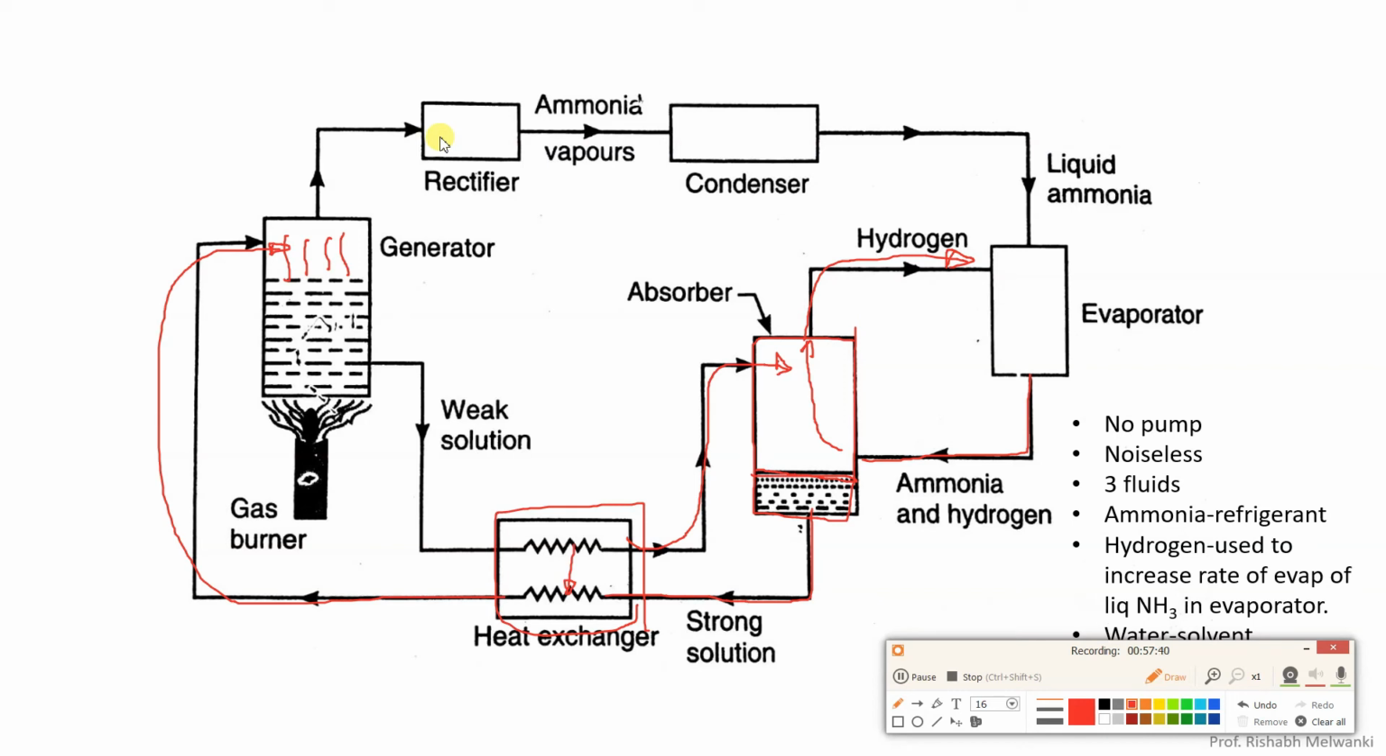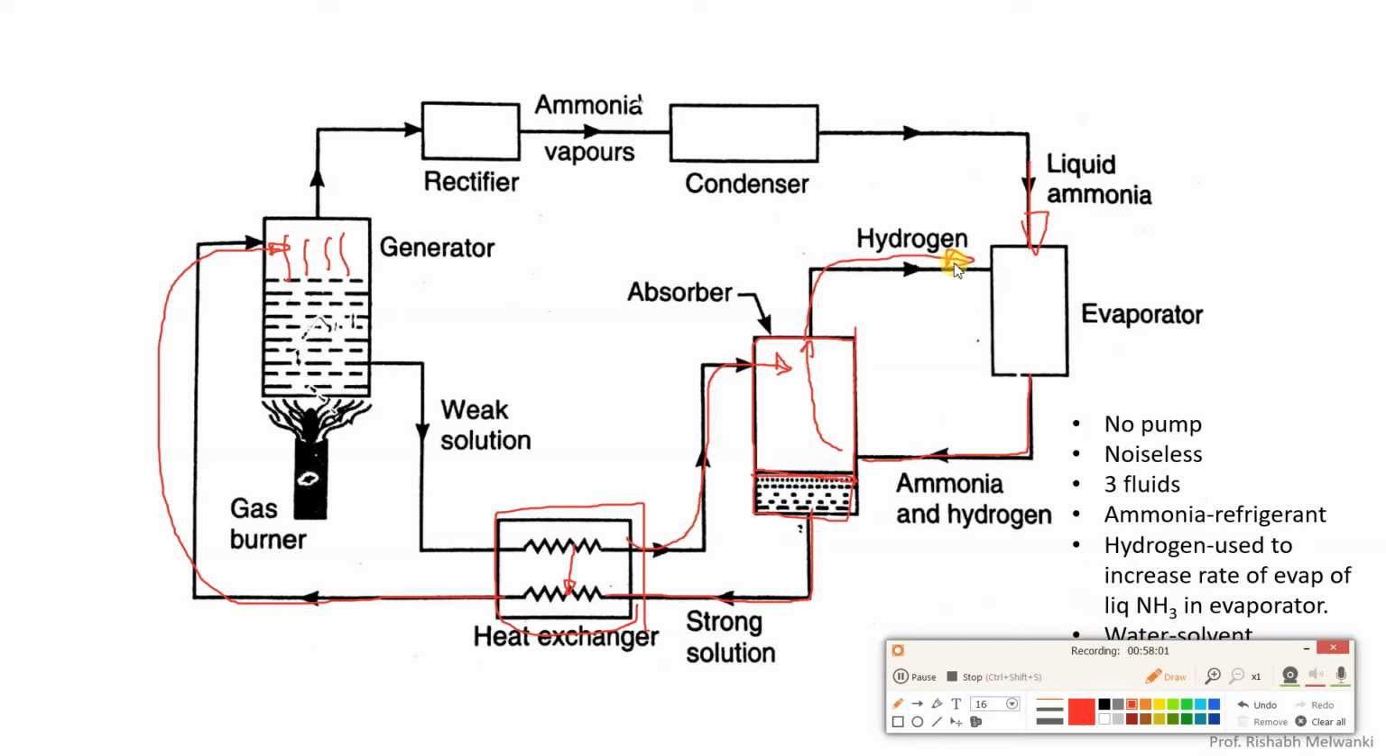suppose some moisture content is there in the ammonia vapor, that is removed. Then anhydrous ammonia vapor, dry ammonia vapor, goes to the condenser. After the condenser we get liquid ammonia. Now if you see the evaporator, inside the evaporator liquid ammonia enters and hydrogen enters.